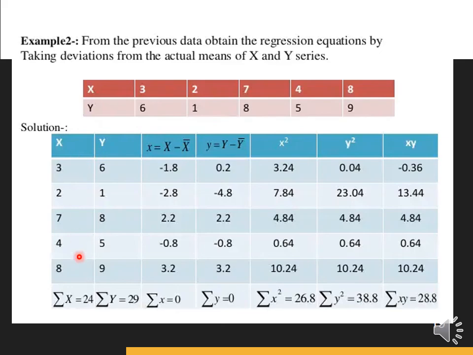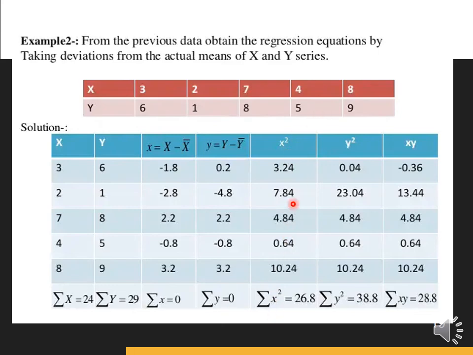For x we can sum up all the values and get the summation x. For y, same, we get summation y. For x, that is x minus x bar, we can get all the values, and after that we get summation x equals 0. Also same we will do for y minus y bar, and we get the summation y equals 0. Now we can calculate the x square values.